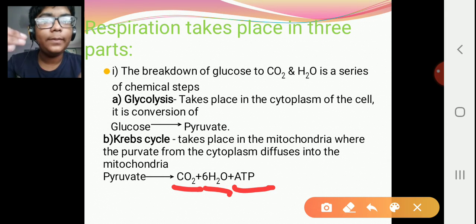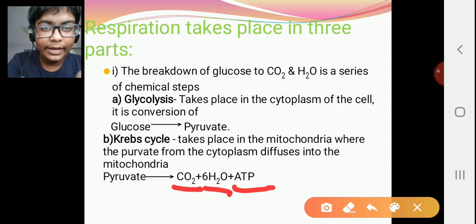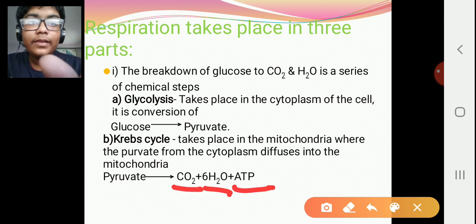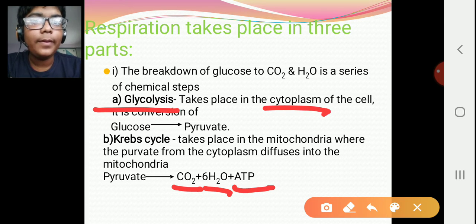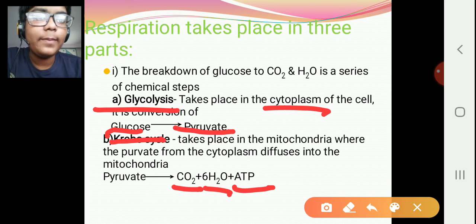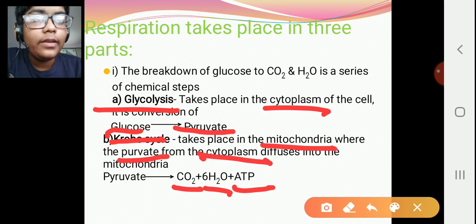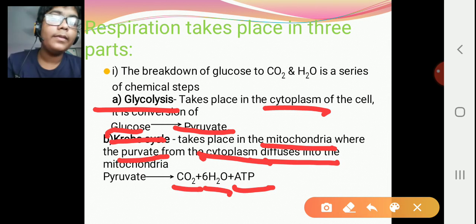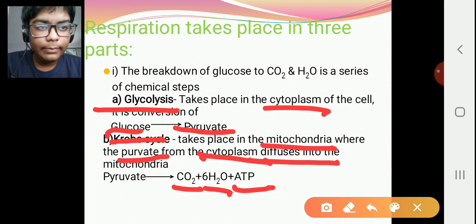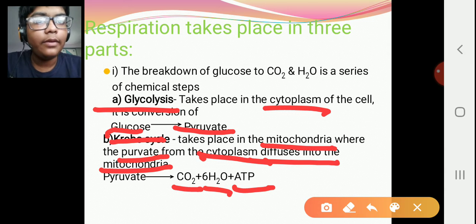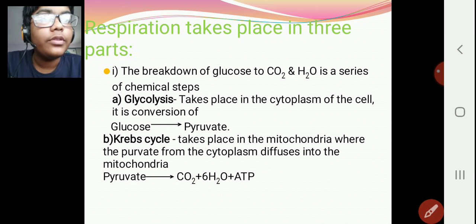First is glycolysis, which takes place in the cytoplasm of the cell, where the glucose is converted to pyruvate. Then is the Krebs cycle, which takes place in the mitochondria of the cell, where the pyruvate is converted to carbon dioxide, water and energy. So now I hope you have understood this. Let's go ahead.